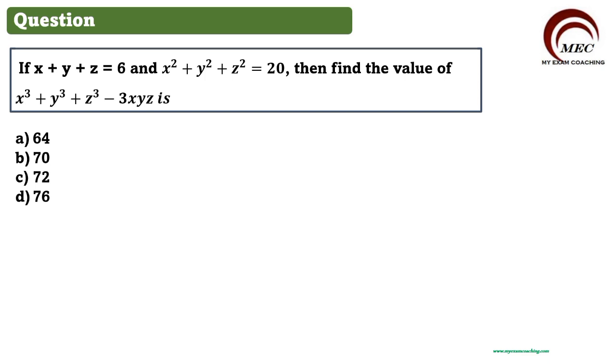We can solve these types of questions very easily if you understand the steps used here. Don't worry about what is given in the question. x plus y plus z is equal to 6, we have one piece of information. x square plus y square plus z square equal to 20 is the other information given in the question. We need to find x cube plus y cube plus z cube minus 3xyz.